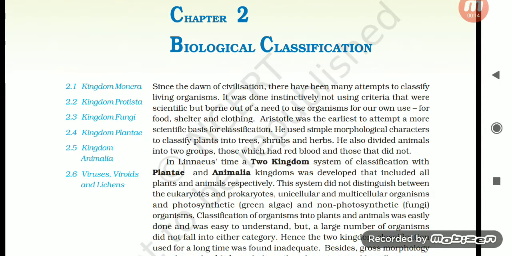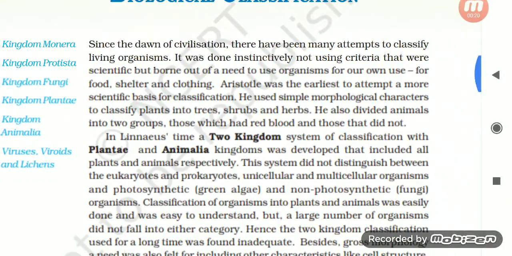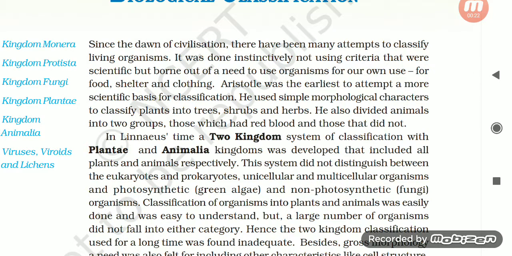Okay, let's get started. Since the dawn of civilization, there have been many attempts to classify living organisms. It was done instinctively, not using criteria that were scientific, but born out of a need to use organisms for our own use, for food, shelter, and clothing.